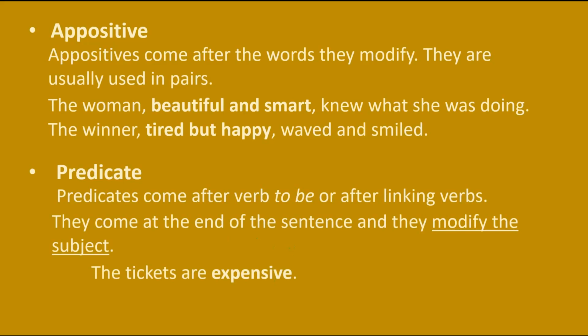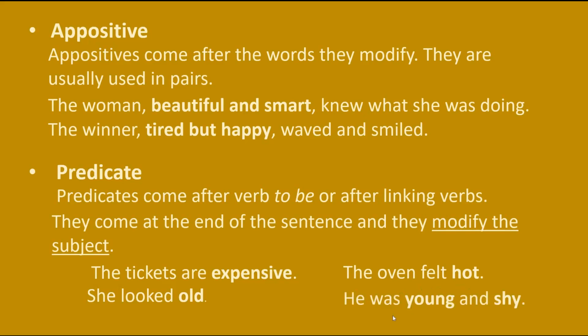For example, the tickets are expensive. She looked old. The oven felt hot. He was young and shy.